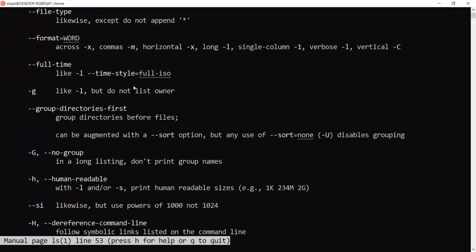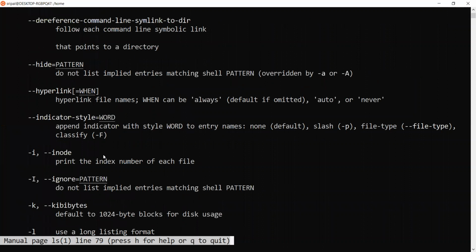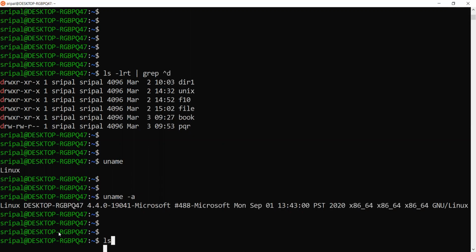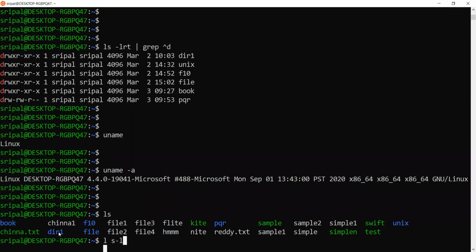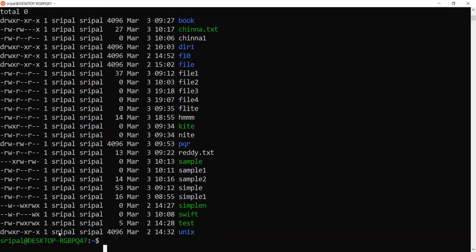I'll talk about a few other commands. -l is for long listing. If I give ls, it will list like this, and if I give ls -l, it will list the items with lengthy information: the permissions, and the kind of file.